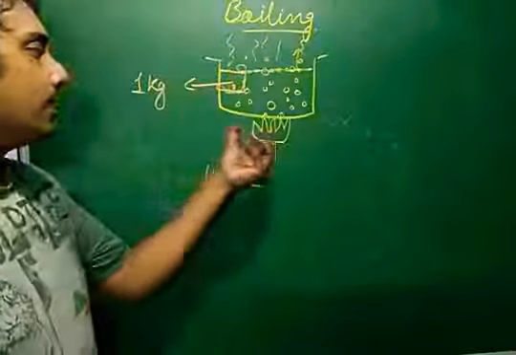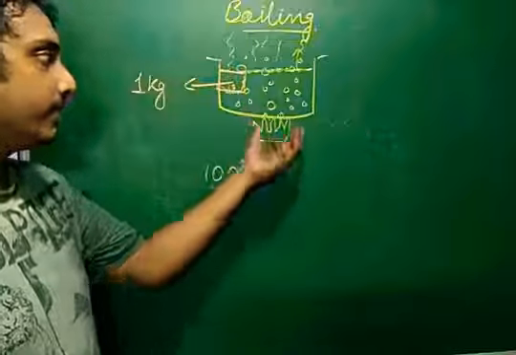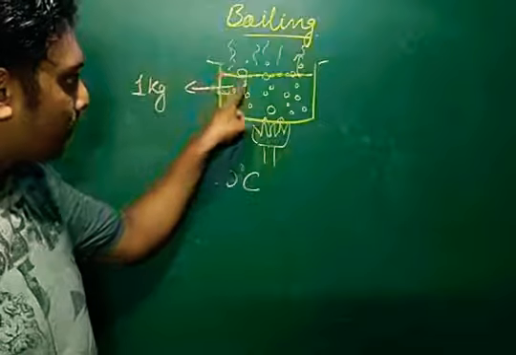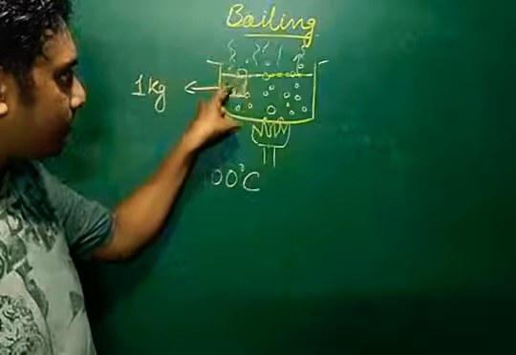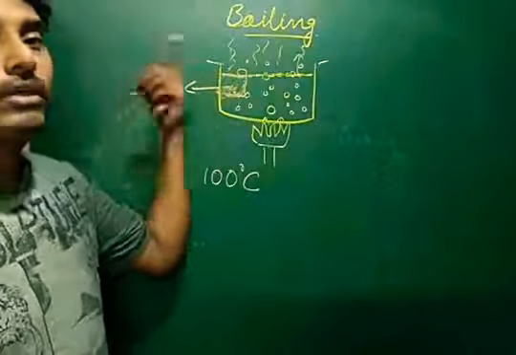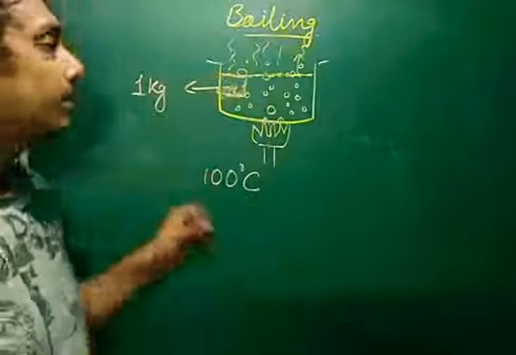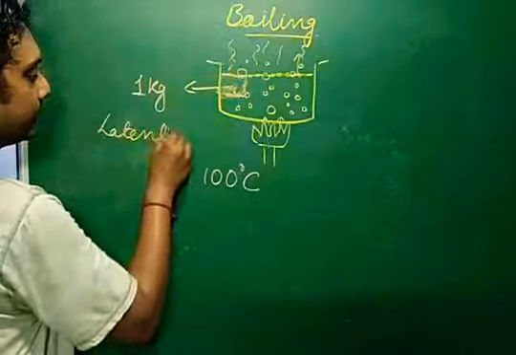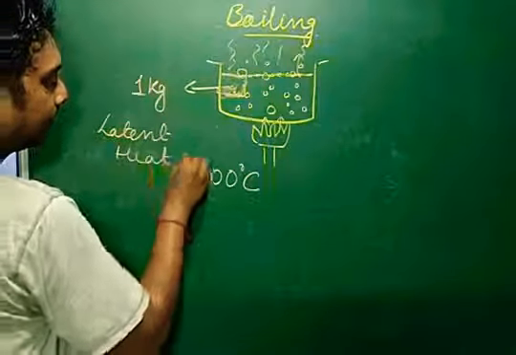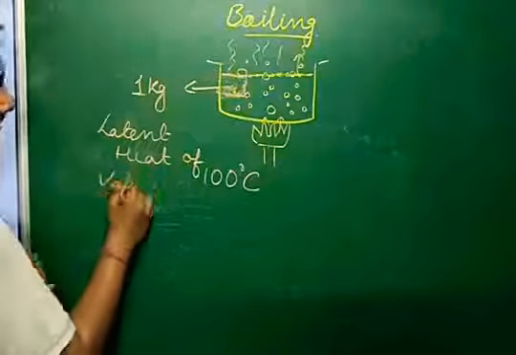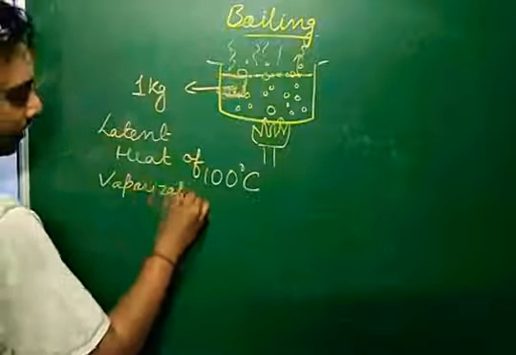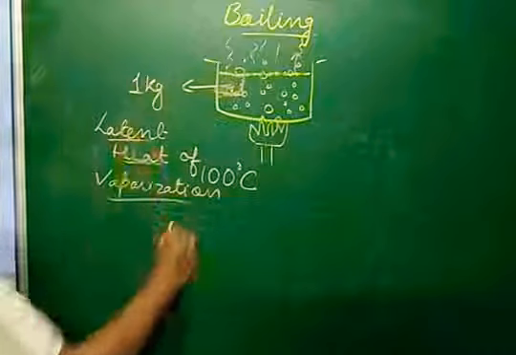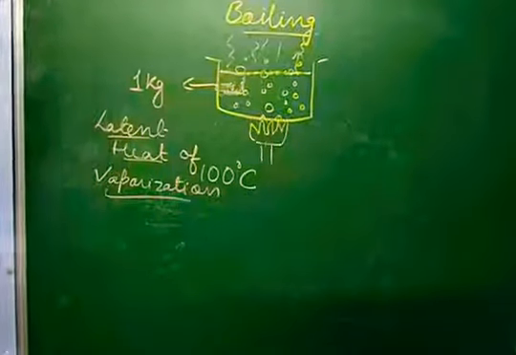So the amount of heat that will be required in joules to boil this much water from liquid form into vapor form is known as latent heat of vaporization.